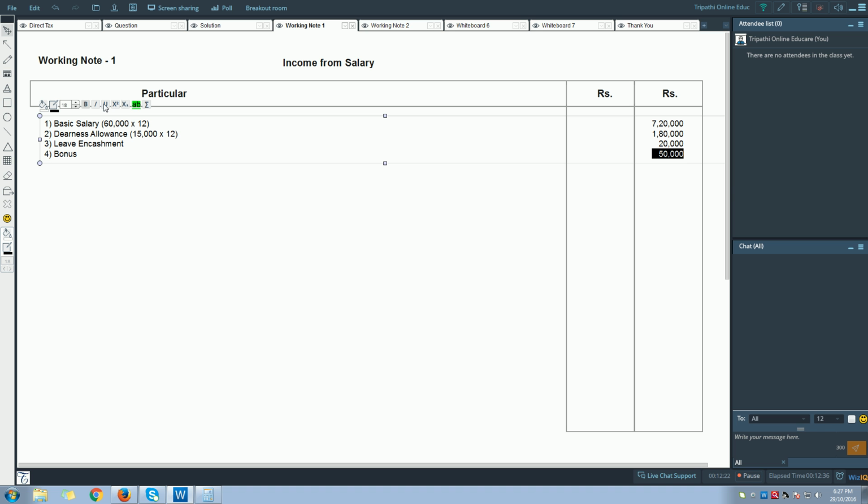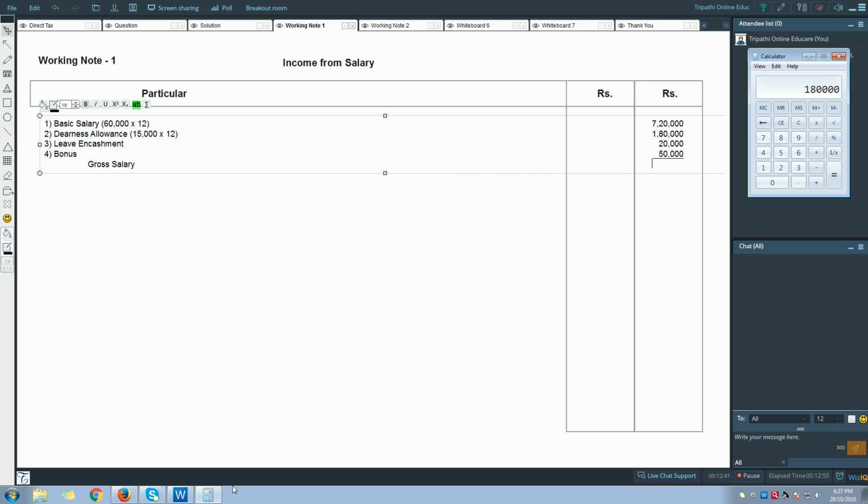So next we can see there is no other information except professional tax. Professional tax we will deduct from the gross salary. Let us calculate gross salary first. So we will say gross salary.